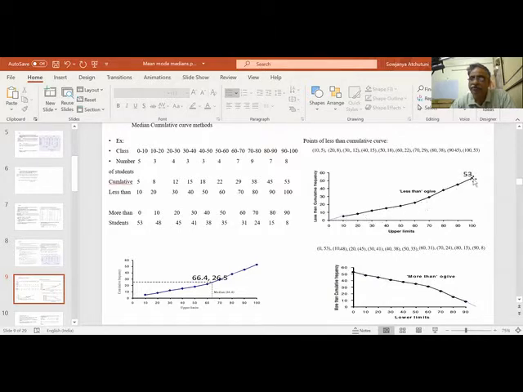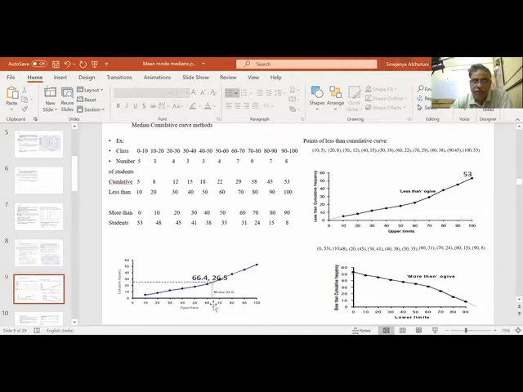Total 53. So what is the median? If it is an odd number, 54 by 2 is 27. Or here, since we are having data, 53 by 2 is 26.5. So if I draw a line at 26.5 as the cumulative frequency, this is the 50% frequency reading.